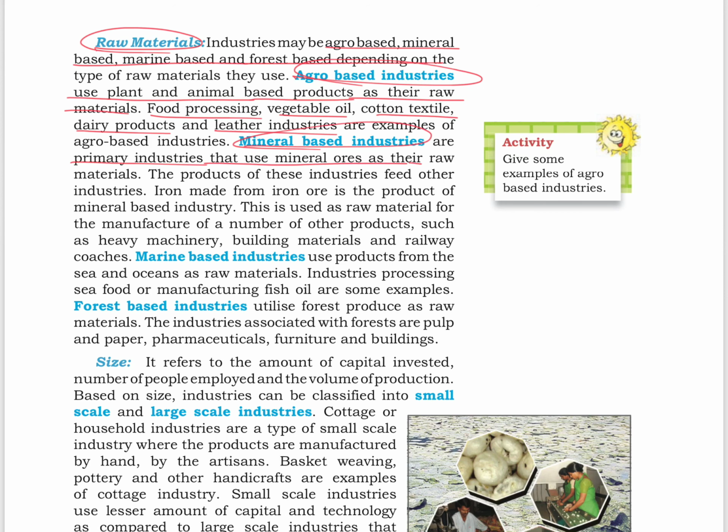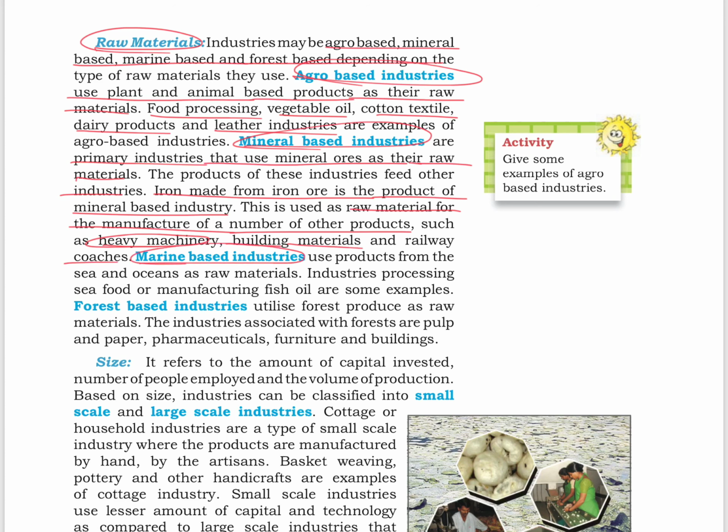Next, we have mineral-based industries. These are the primary industries that use mineral ores as their raw materials. The products of these industries feed other industries. Iron made from iron ore is a product of mineral-based industry. This is used as a raw material for the manufacture of a number of other products such as heavy machinery, building materials, railway coaches, etc.